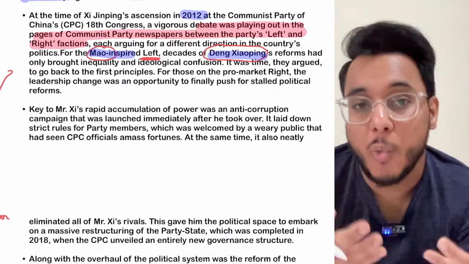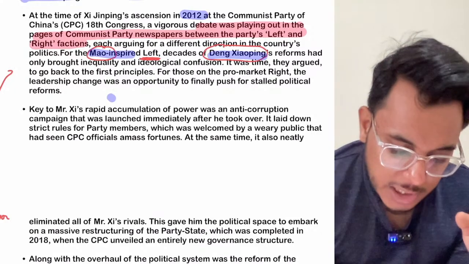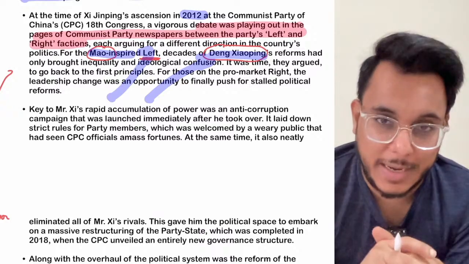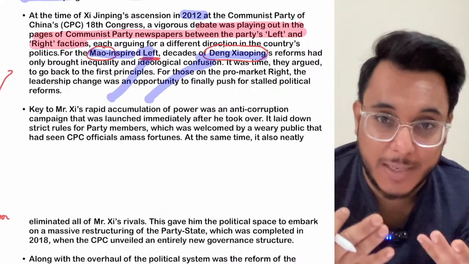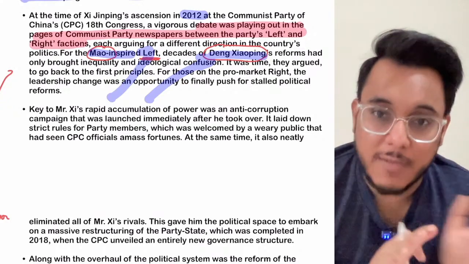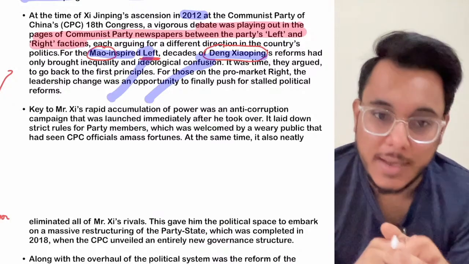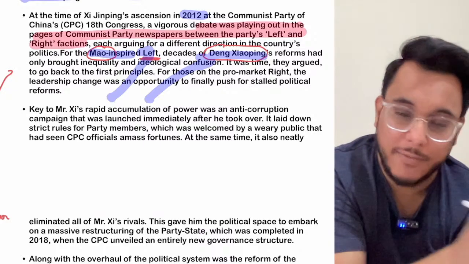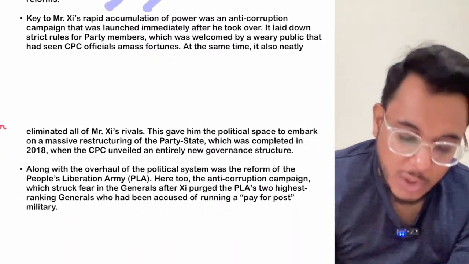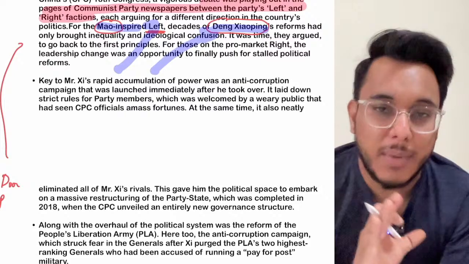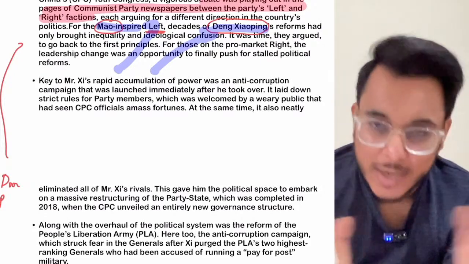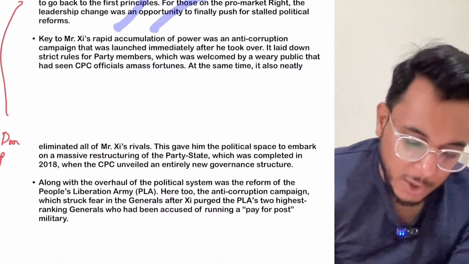Okay. Now, what will Xi Jinping be doing? Will Xi Jinping be moving towards the left, or will Xi Jinping be moving towards the right? Now, both the left and the right have an expectation that Xi Jinping will favor them. So pro reforms, right. And preserving the status quo, left. What happened? Xi Jinping came to power, and Xi Jinping neither became completely left nor completely right. He started his own kind of brand of politics.